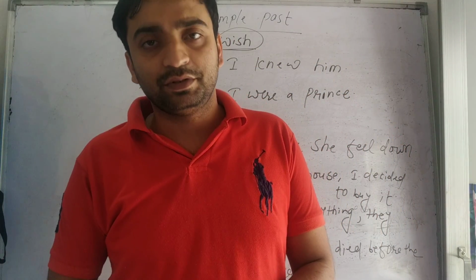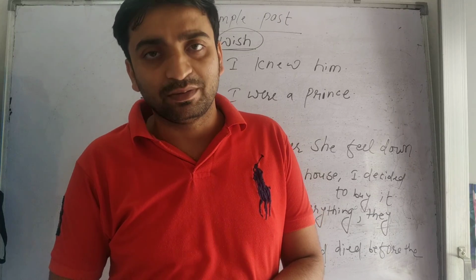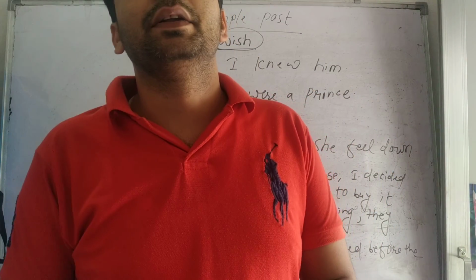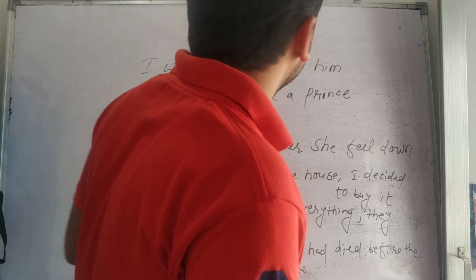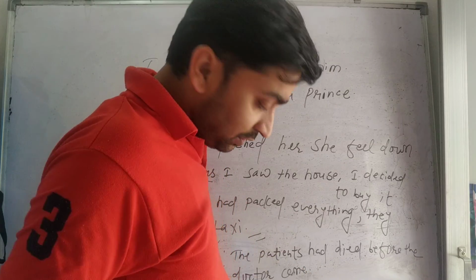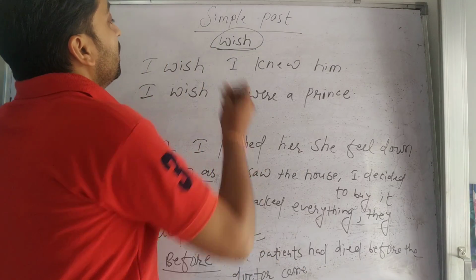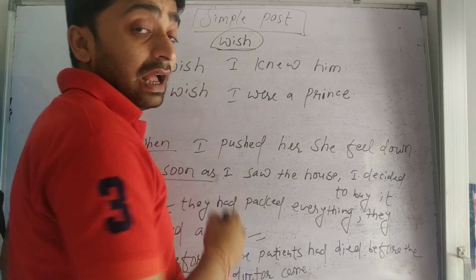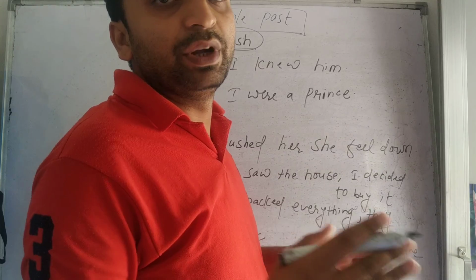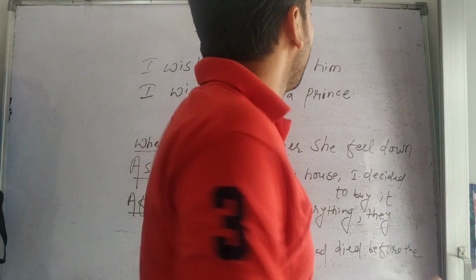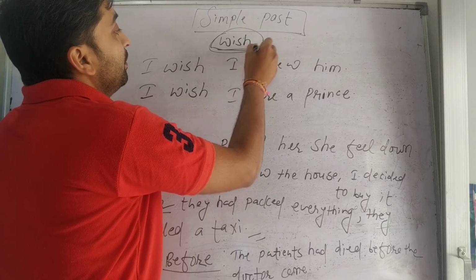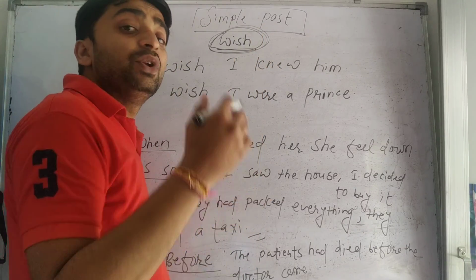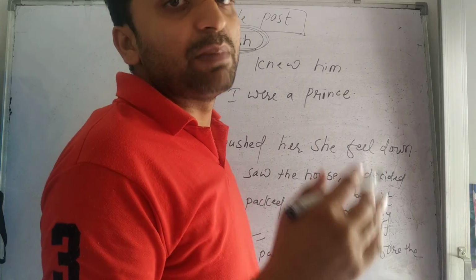So, to be continued. In the last video we talked about simple past and its uses. Now we must continue our journey through the tenses. In simple past we have seen its uses, structures, etc. and I have given you many uses, where to use the simple past tense. One thing was left there: even the simple past is used to show a wish. Wish. And इच्छा जाहिर गर्नको लागि पनि simple past tense को use गरिन्छ.